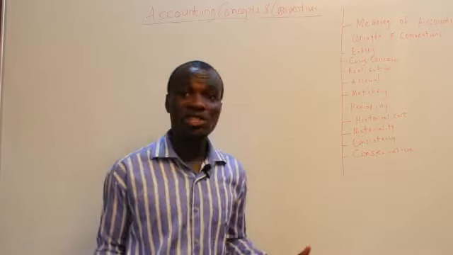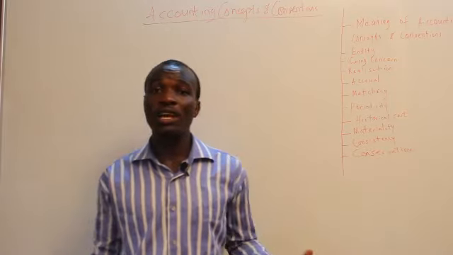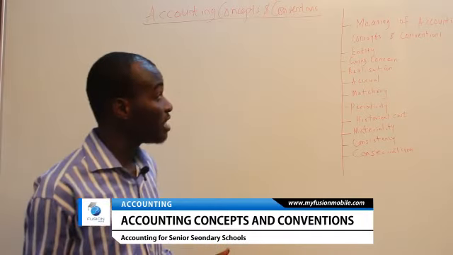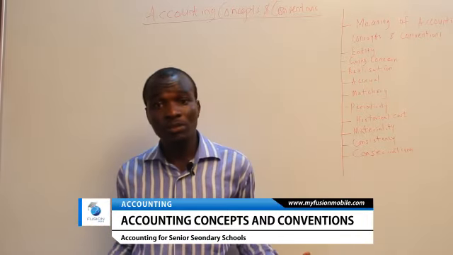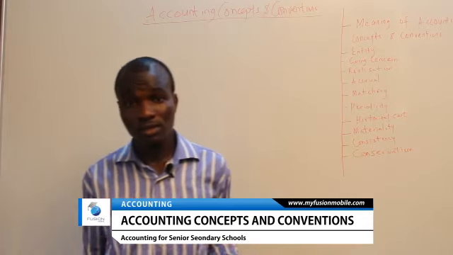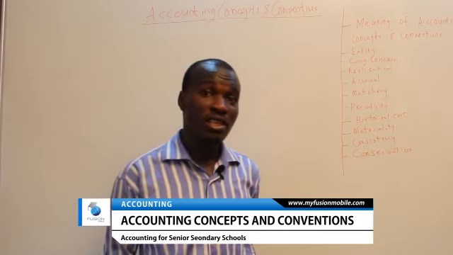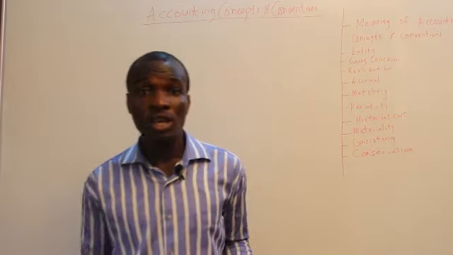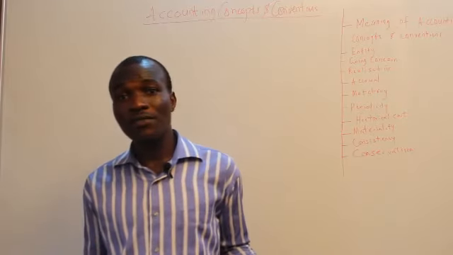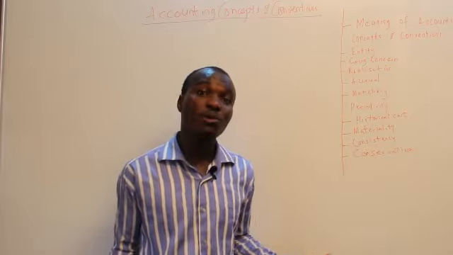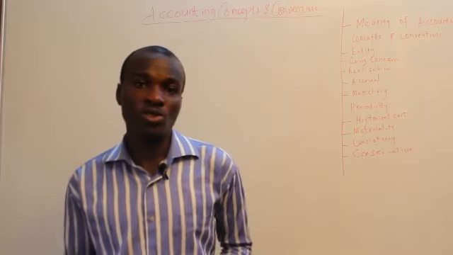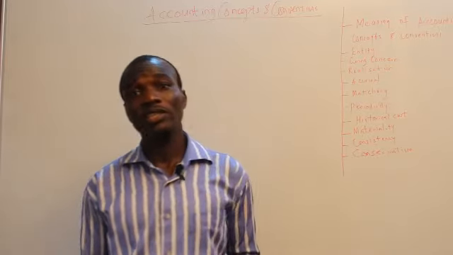So we have the realization concept. This concept is telling us how we can realize revenues. In what way can revenue be realized in the business? Revenue can be realized in the business when the business has carried out its obligation, which follows the recognition of such revenue. That is, if the business sends a certain amount of goods to the customer, the business has carried out its obligation. So the business can assume that the revenue has been generated in such a case.